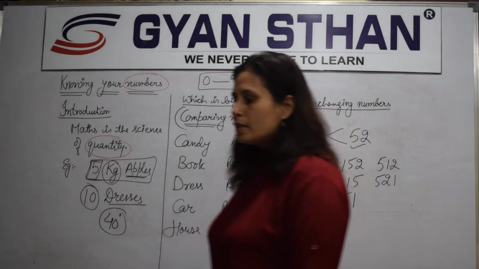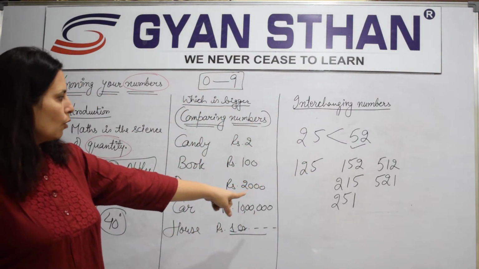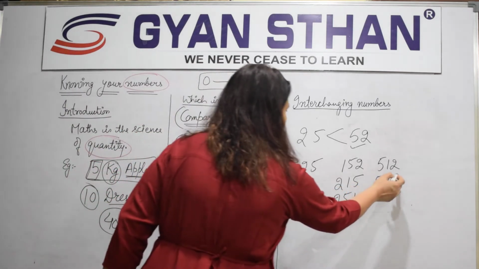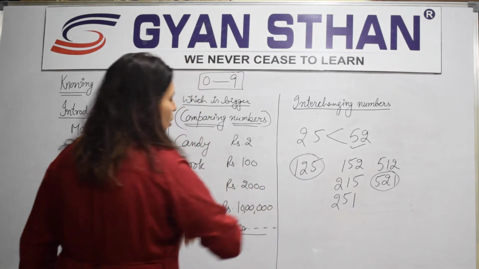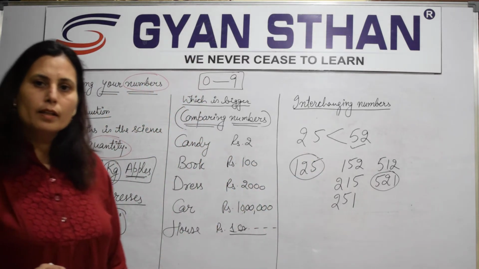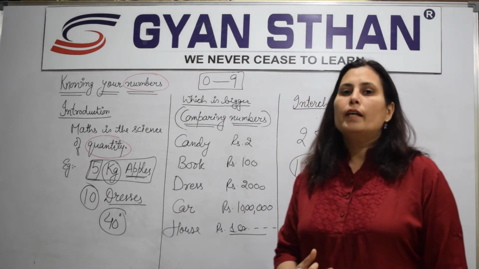Now if I ask you which is a bigger number out of this, tell me, all of this. So I say 5 2 1 is the bigger number and 1 2 5 is the smallest number, ठीक, तो वो biggest हो गया सब में से। कैसे पता चला, which rule did I use?